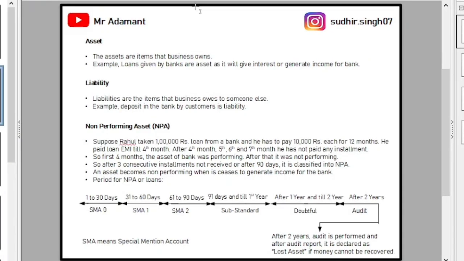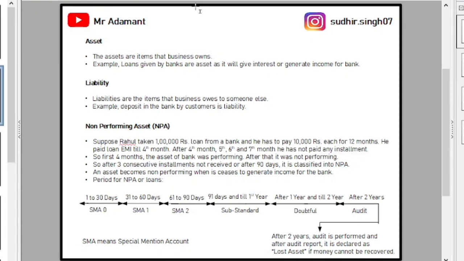Now in NPA we have different categories like SMA 0, SMA 1, SMA 2. When the installment is not paid till 30 days, it is categorized as SMA 0. From 31 to 60 days, it is categorized as SMA 1, and from 61 to 90 days, it is categorized as SMA 2. The full form of SMA is special mention account. So after 90 days, if the installment is not paid, the asset will be categorized as NPA or non-performing asset.